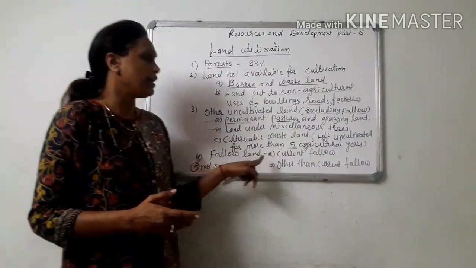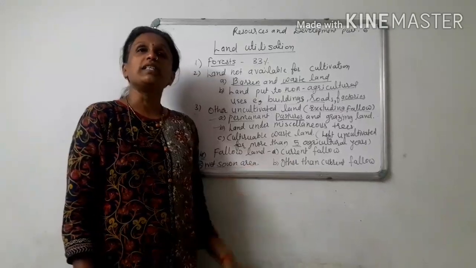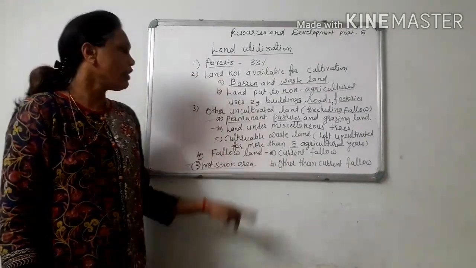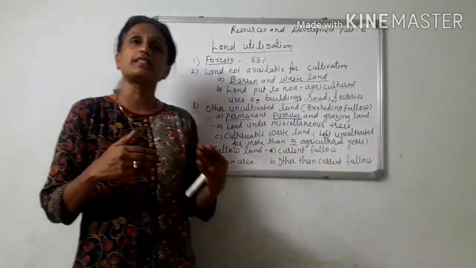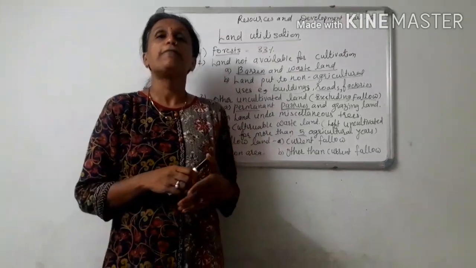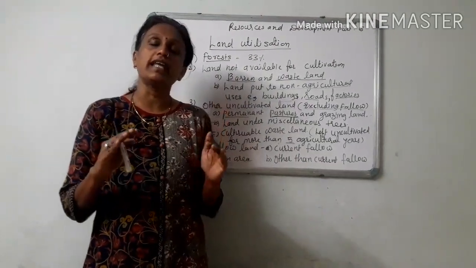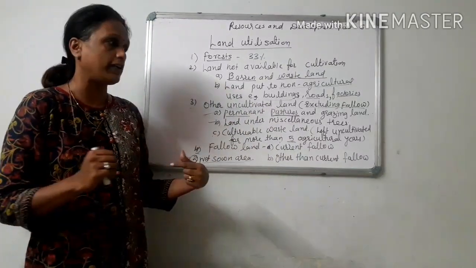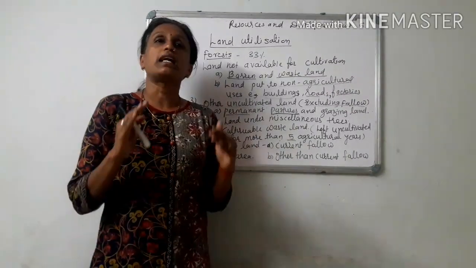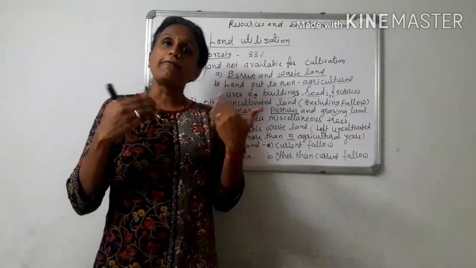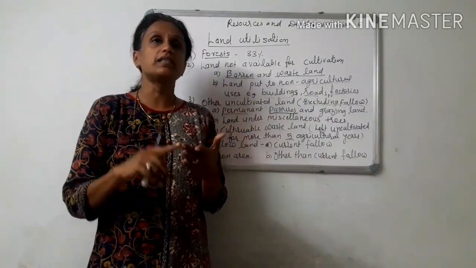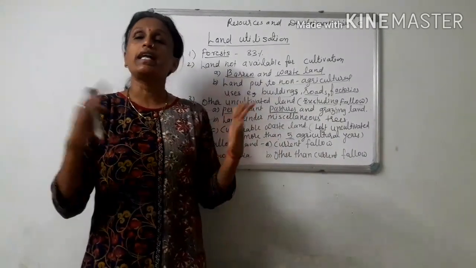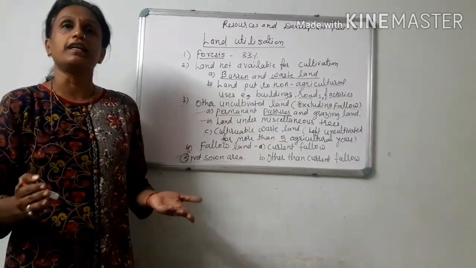Fourth, fallow land. Fallow land, it means current fallow. Let us first discuss the idea of fallow land. Fallow land means land having the capacity to regain its fertility. So once that land is left uncultivated for 6 months or a year, it can regain its fertility.